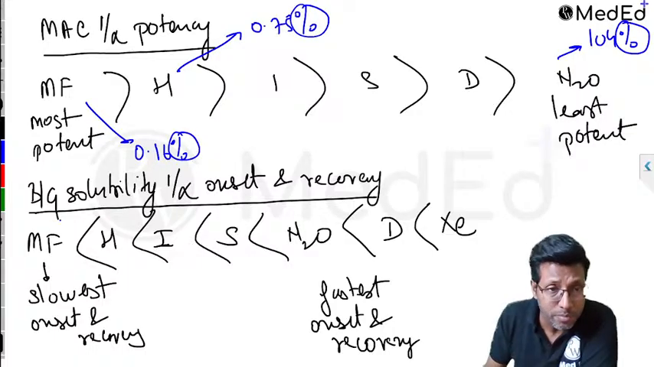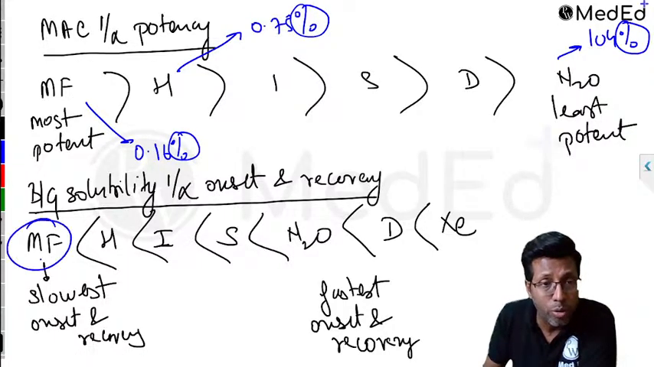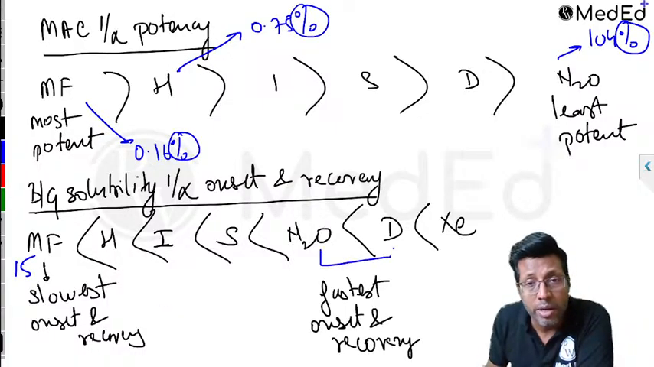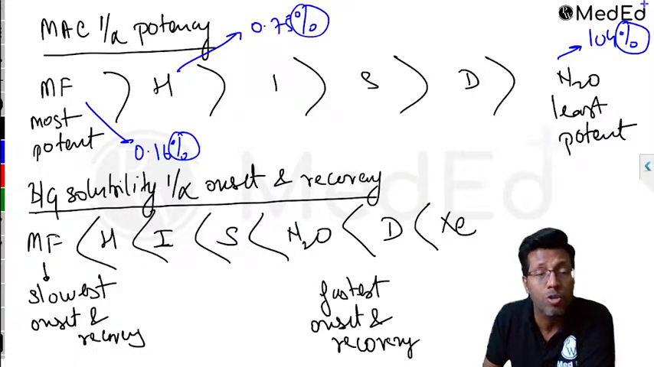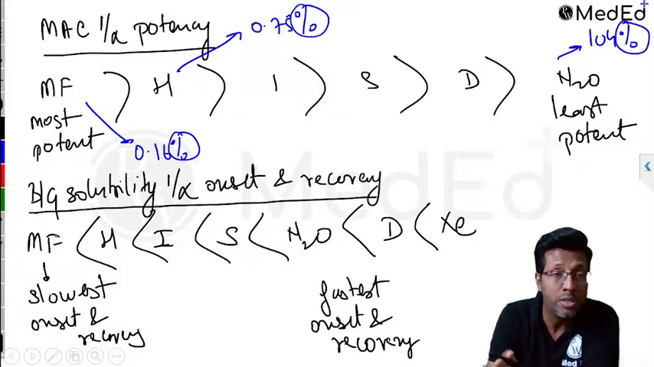On the other hand, for blood gas solubility, it is just a number. For methoxyflurane, the number might be 15, right? And for desflurane and sevoflurane, it can be around 0.4, right? So you don't have to remember the numbers. It's difficult for you guys to remember the numbers. You are not supposed to know that. But yes, the order, the sequence is important.